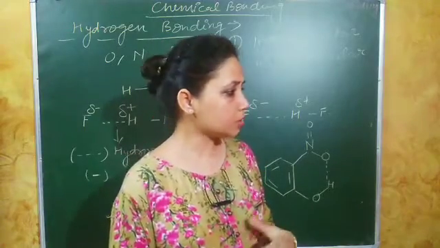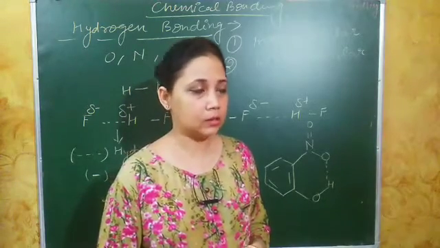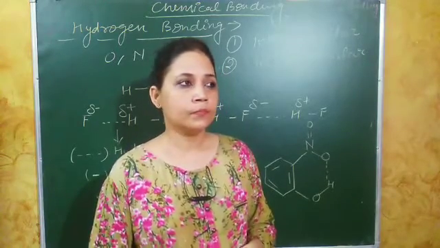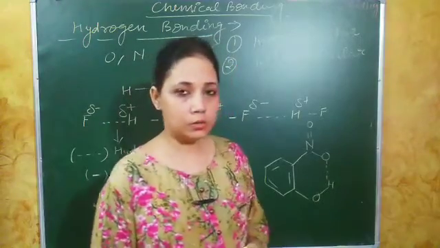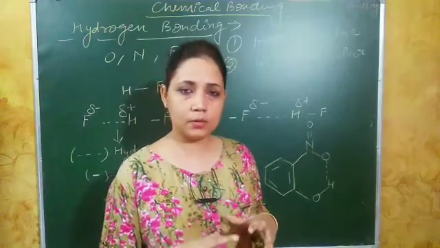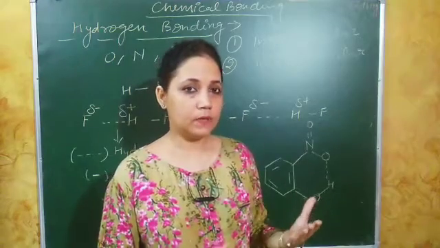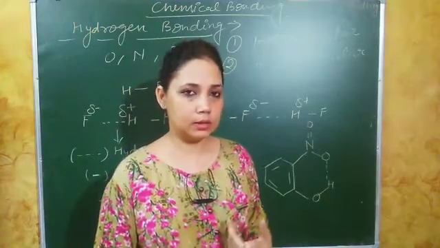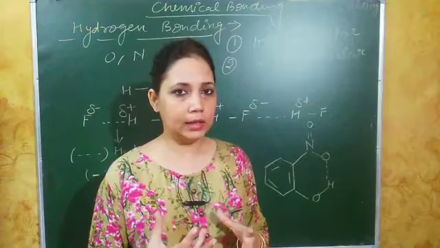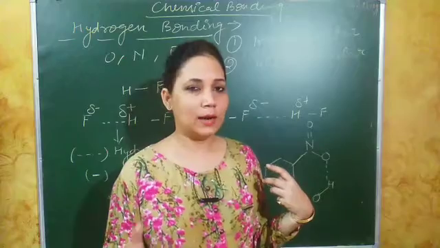Okay, so hydrogen forms covalent bonding with the non-metals, and the electronegative non-metals are oxygen, nitrogen, and fluorine also. So when the covalent bonding is done between these two atoms, because oxygen, fluorine, or nitrogen are highly electronegative, they attract the electrons of the covalent bond towards them.